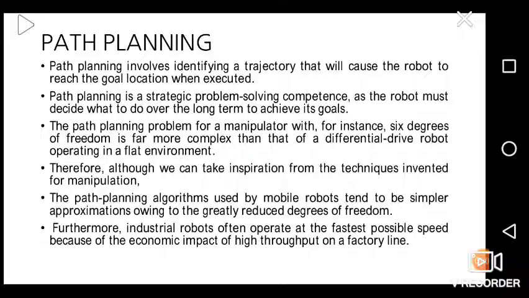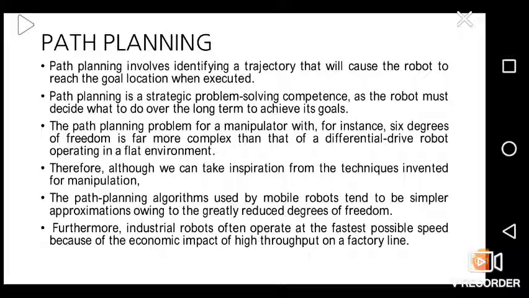Path planning. A path planning problem for a manipulator with, for instance, 6 degrees of freedom is far more complex than that of a differential drive robot operating in a flat environment.